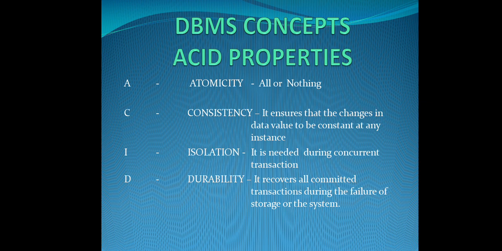Next, consistency. Consistency ensures that changes in the data value are constant at any instance. Consistency evaluates whether the data you entered is valid or not. It checks whether inconsistent data has been entered. That is consistency. For example, you are entering a detail for gender. What values can usually be entered in the gender field? The person should be either male, female, or transgender.